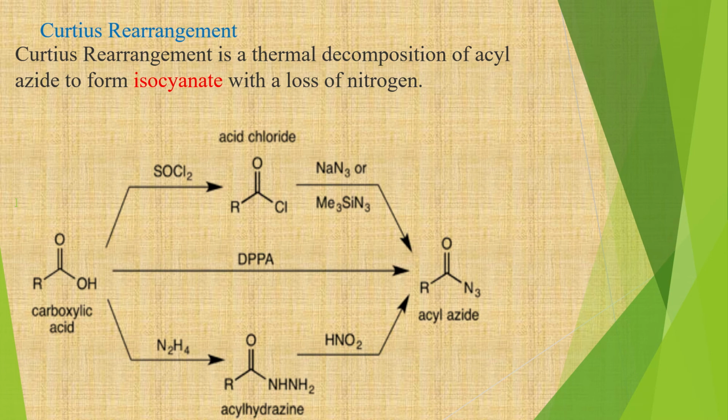So carboxylic acid on treating with thionyl chloride leads to formation of acid chloride, which on further treating with sodium azide gives you an acyl azide. The second way for preparation of acyl azide is by treating it with diphenyl phosphoryl azide. And the third way of forming acyl azide from acid is by treating it with hydrazine to form acyl hydrazine, which on oxidation with nitrous acid gives you acyl azide.